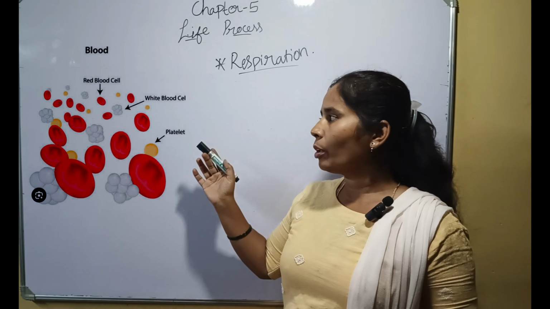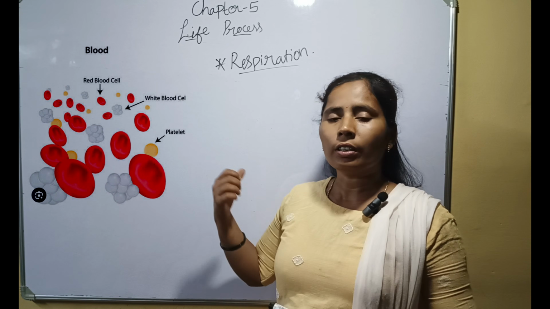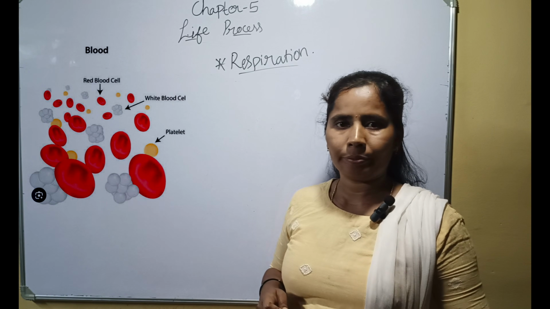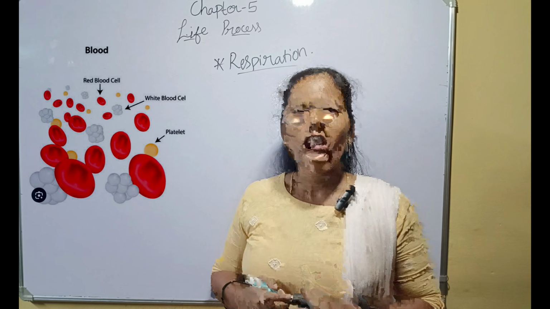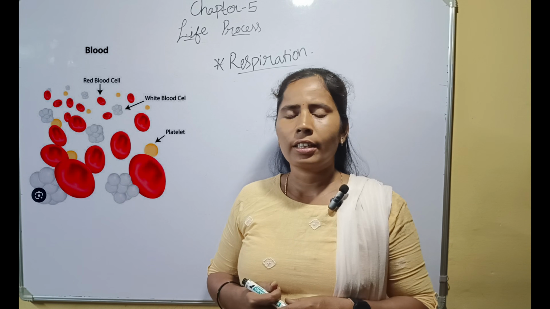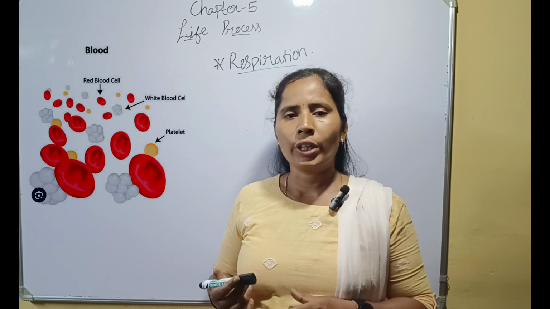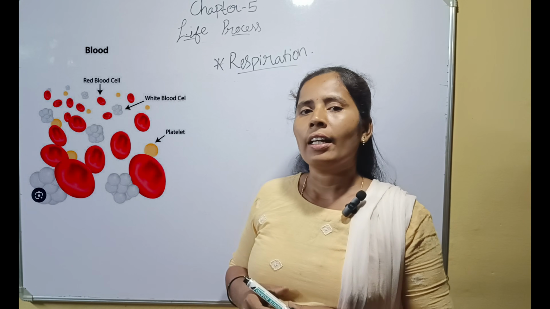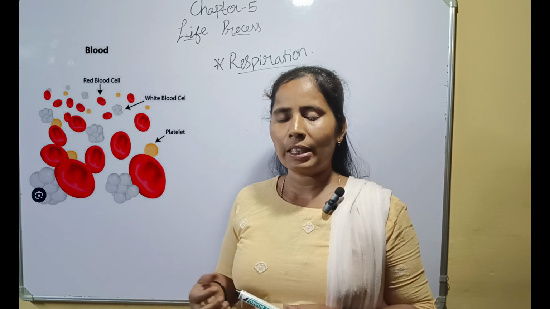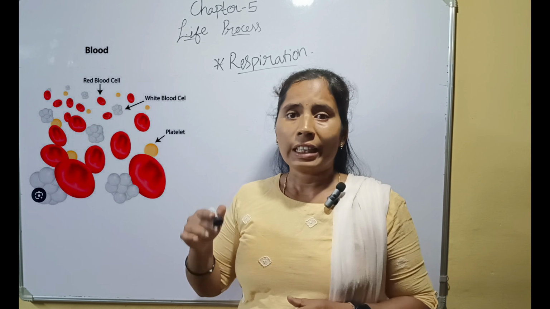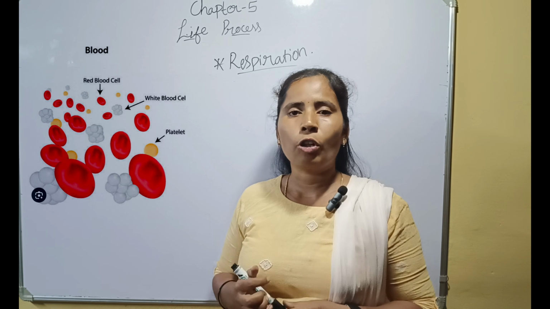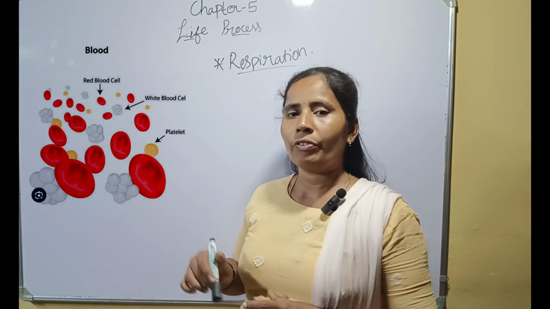In blood, we have hemoglobin as a respiratory pigment, which dissolves the oxygen and carries it all over the body. As you all know, blood carries food, oxygen as well as waste material. In the 9th standard you studied that blood is a fluid connective tissue. There is a fluid material called plasma, which contains red blood cells, white blood cells and platelets. The plasma carries food, nitrogenous waste and all. Only the hemoglobin carries oxygen to each cell of the body.